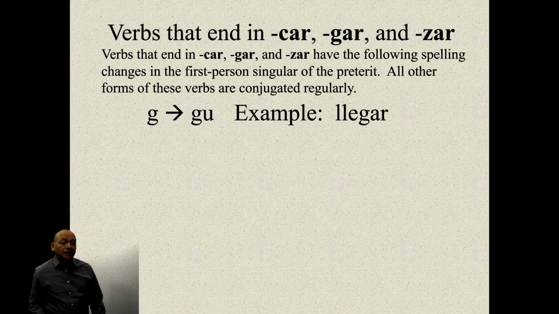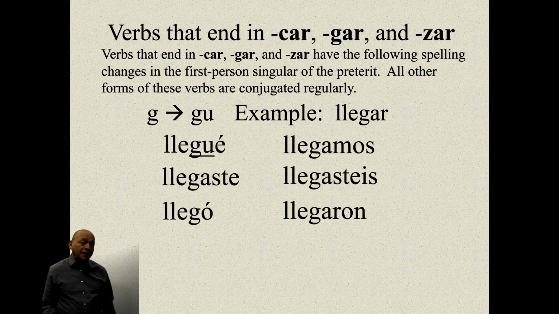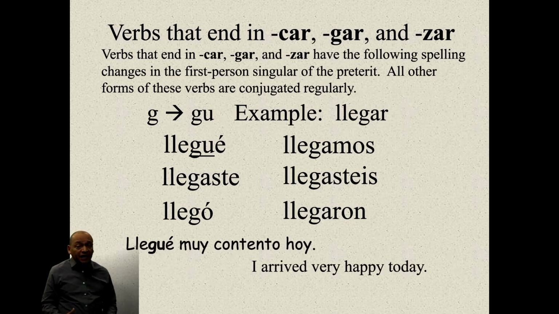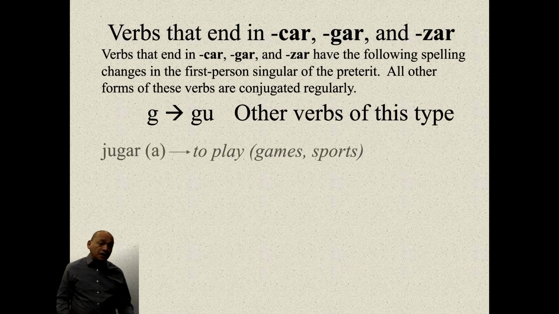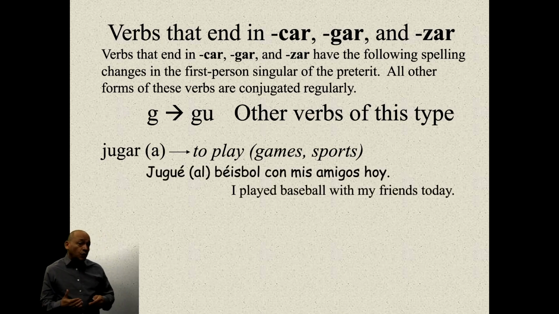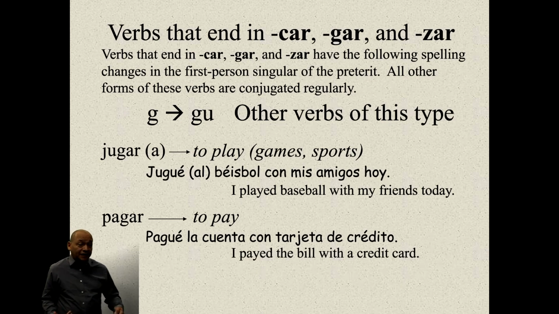Verbos que terminan en gar, por ejemplo, llegar, to arrive, right? The G changes to GU in the first person. Llegué, llegaste, llegó, llegamos, llegasteis, and llegaron. Llegué muy contento hoy. So all the verbs of this type, like jugar: yo jugué al béisbol con mis amigos. Pagar: pagué la cuenta con la tarjeta de crédito.